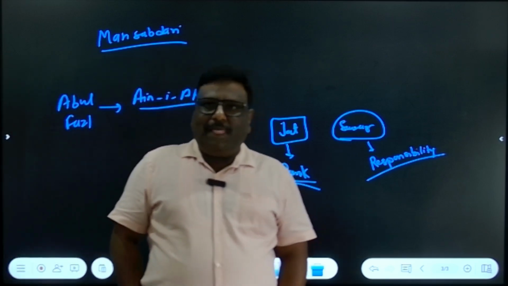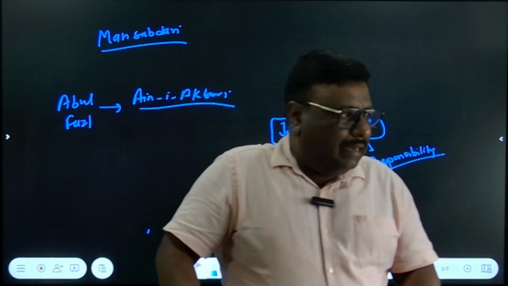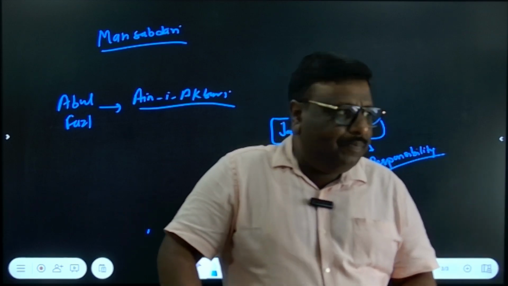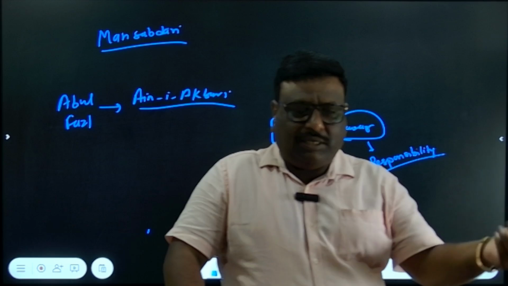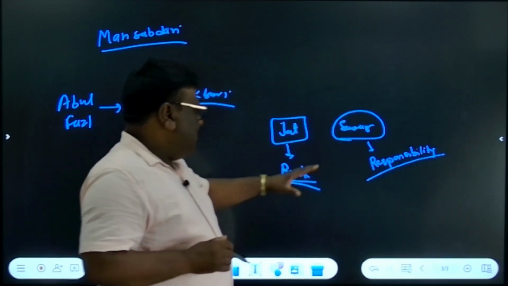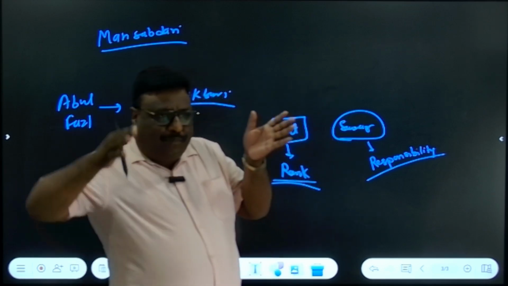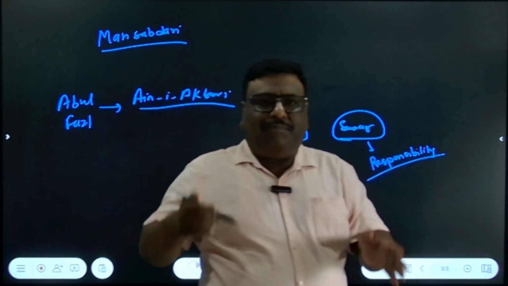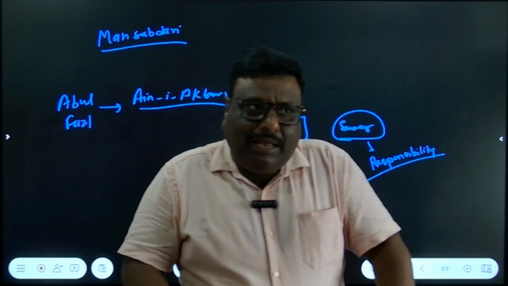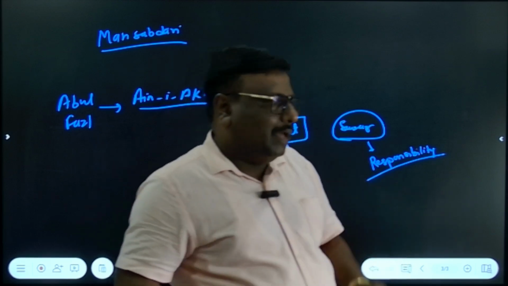Rank and responsibility. It means you are a district collector and you are given the responsibility of law and order. You are given the responsibility of civil administration as well as, up to a certain extent, criminal justice also. So responsibility means Sawar. In those days, Sawar meant that a particular number of soldiers had to be kept by the Mansabdar. Correct?